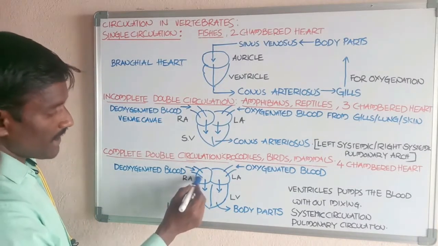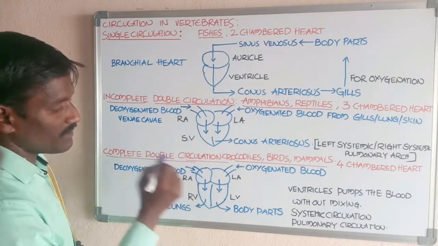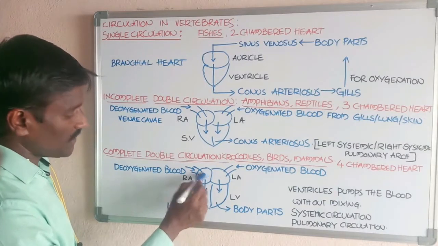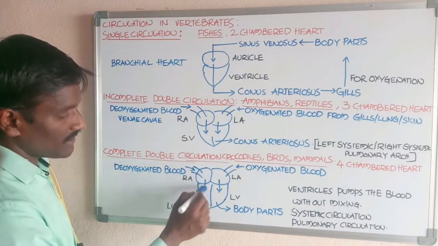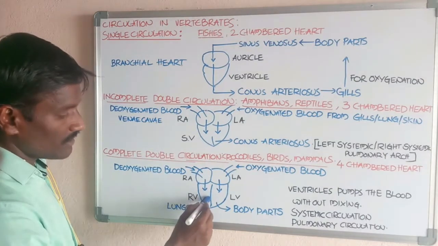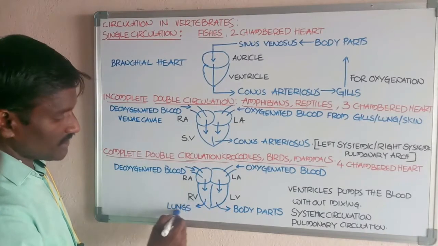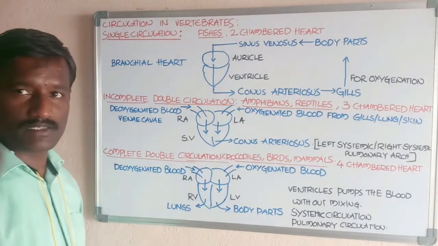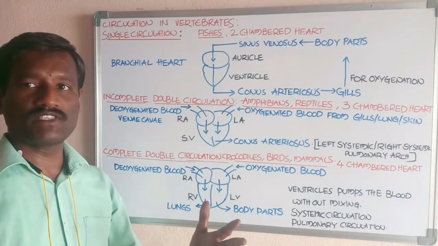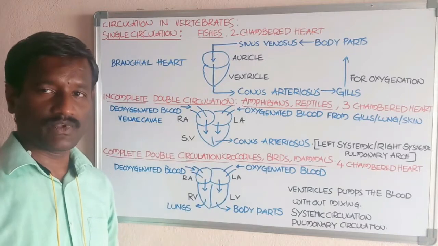The right atrium receives deoxygenated blood from the body parts, and after receiving it, pumps it into the right ventricle. The right ventricle passes the deoxygenated blood into the lungs. There is no mixing of oxygenated and deoxygenated blood.